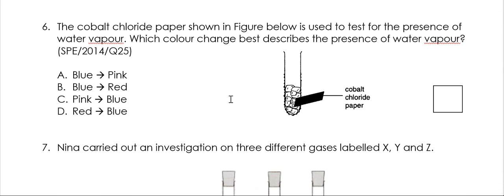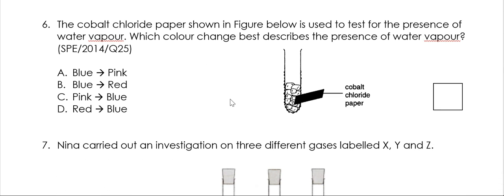The cobalt chloride paper shown in the figure below is used to test for the presence of water vapor. Which color change best describes the presence of water vapor? Now this should be from blue to pink, and that's A.